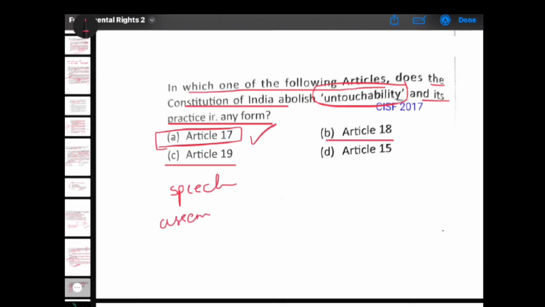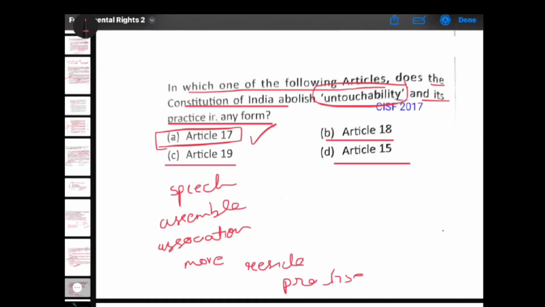right to assemble peaceably without arms, then right to form associations, and right to move freely throughout the country, right to reside in any part of India, and right to practice any profession or to carry out any trade or occupation. And Article 15 is prohibition of discrimination on the grounds of religion, race, caste, sex and place of birth.